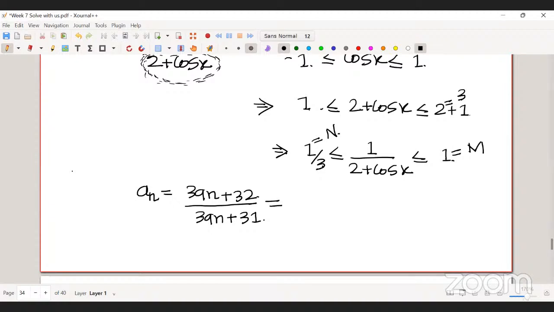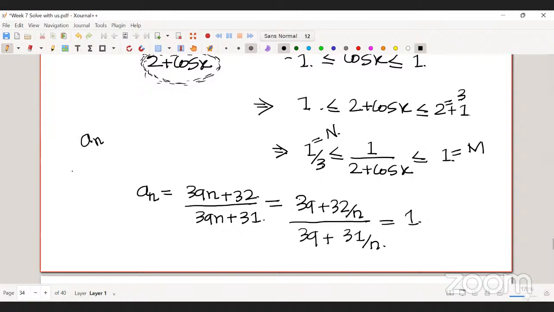You can write this as 39 plus 32 by n divided by 39 plus 31 by n, correct? Yes, sir. Now can you tell me what is the limit of this sequence? 1. So then you are done, right? If the limit of sequence an is 1, what will be the limit of an square? Yes, it will be 1 square, which is 1. Then basically you just need to substitute the things over there, right?